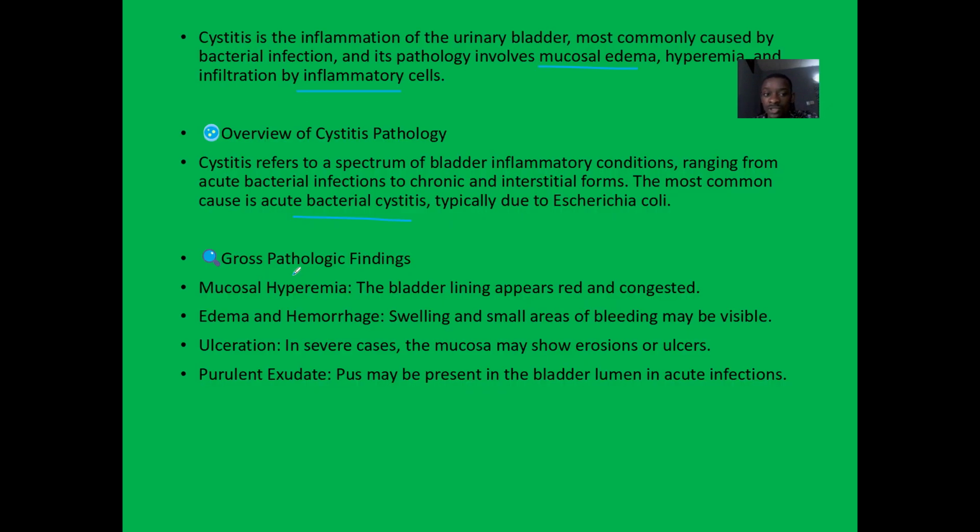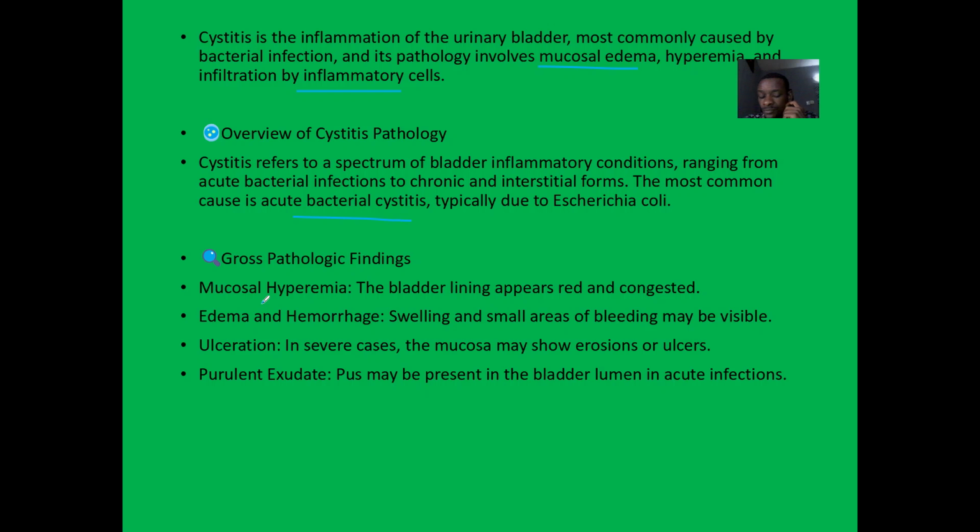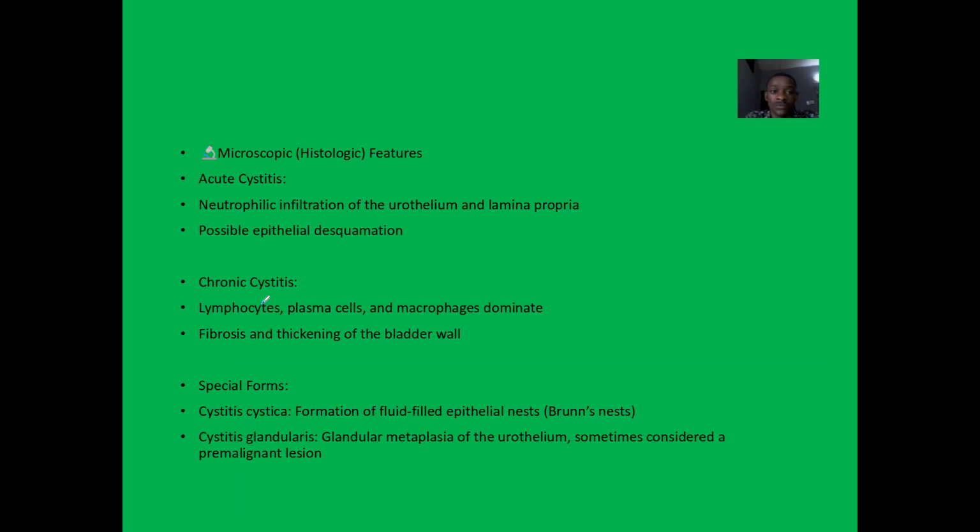So gross pathology includes mucosal hyperemia, so there's a whole lot of swelling, edema and hemorrhage, ulcerations in severe cases, then purulent exudates. Microscopic, that's basically when you send this for histology, what are you expecting to find? Neutrophilic infiltration, of course, white blood cells coming to fight infections. Then in chronic cystitis, you see lymphocytes, plasma cells, and macrophages are dominant.